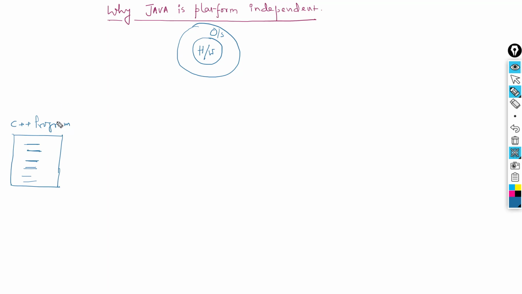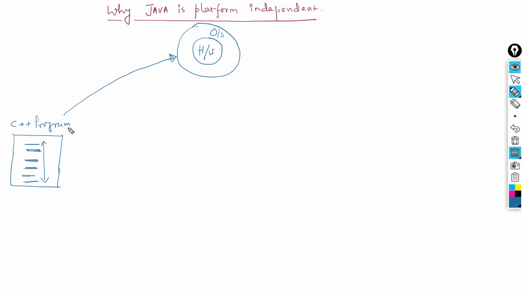Now, if you submit your C++ program directly to the operating system, the operating system will not be able to execute it because it's only a text file. None of the operating systems under the sky is going to understand the instructions you have written in your program. And this is true for all programming languages.